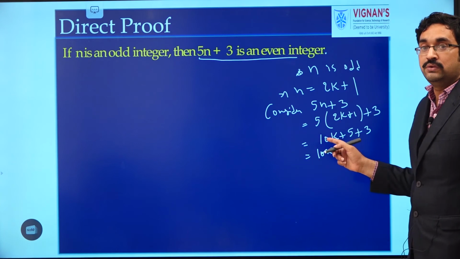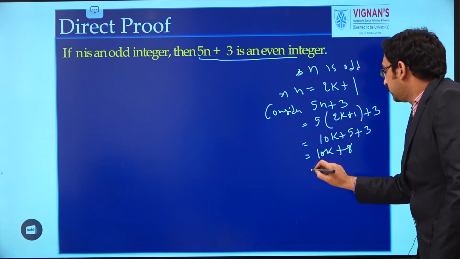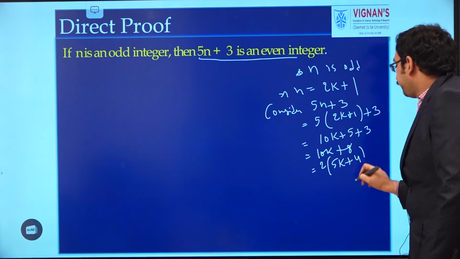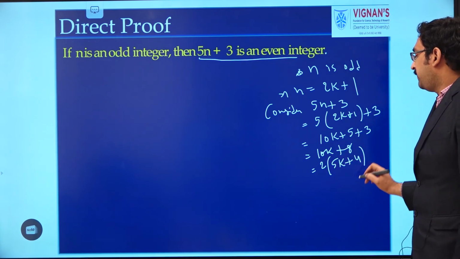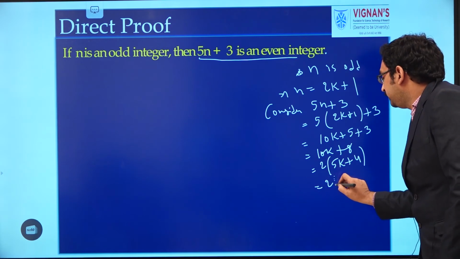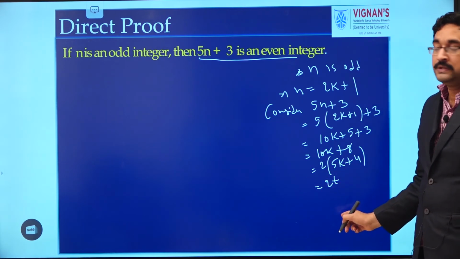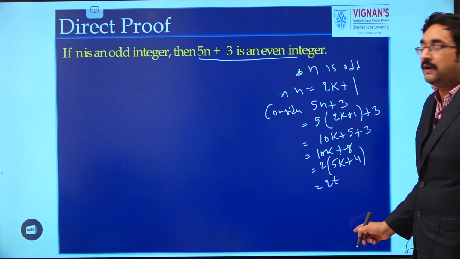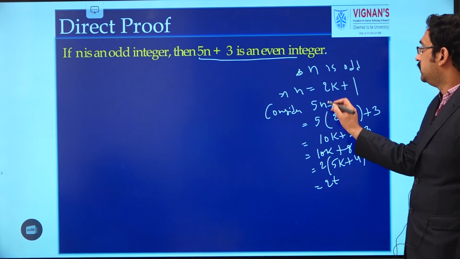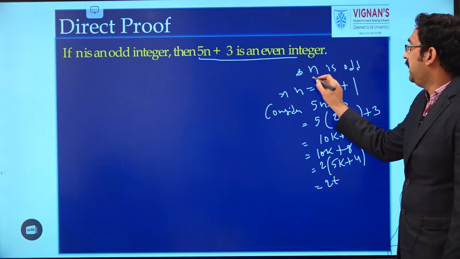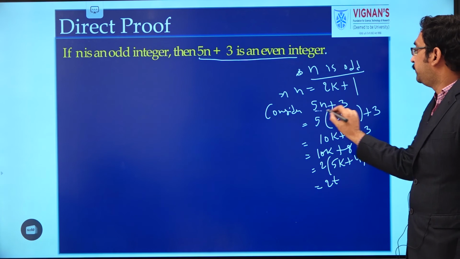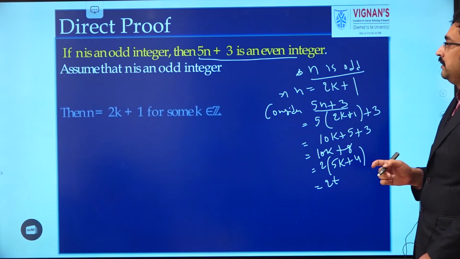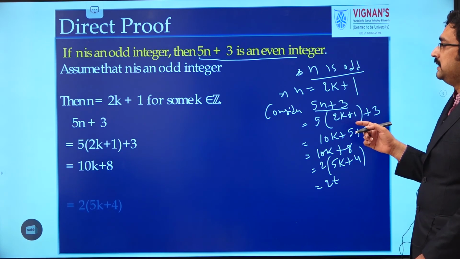From these two terms, we will take 2 as common. So we will get 2 into (5k plus 4). If we assume 5k plus 4 as t, it is in the form of 2 into t. So it is a multiple of 2. As it is a multiple of 2, it will be even. So what we proved is that by taking n as an odd integer, we proved that 5n plus 3 is even. So this is an example for direct proof.